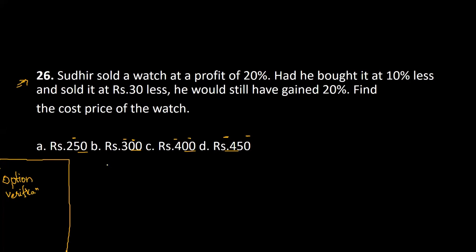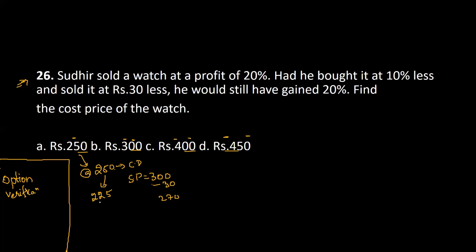Okay. First, I'll also go with option verification. Firstly, I'll take option A, 250. They sold the watch at 20% profit, so with 250 as the cost price, the selling price would be 300. Had he bought it for 10% less, that means he would have bought it for 225 rupees, and sold it at 30 rupees less, that is 270. He would still have gained 20%.